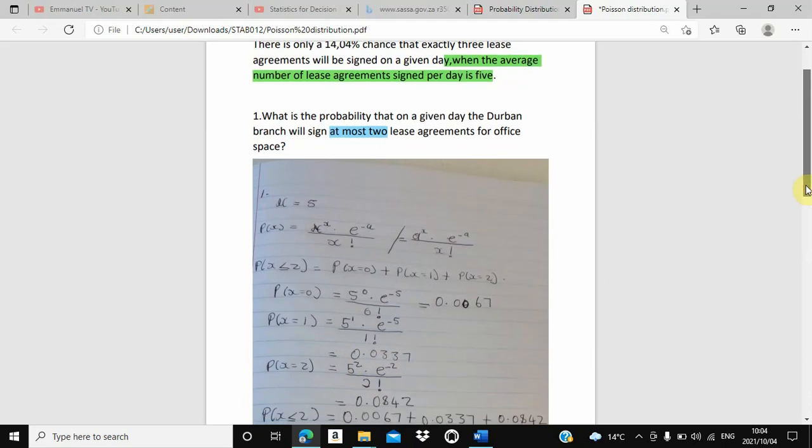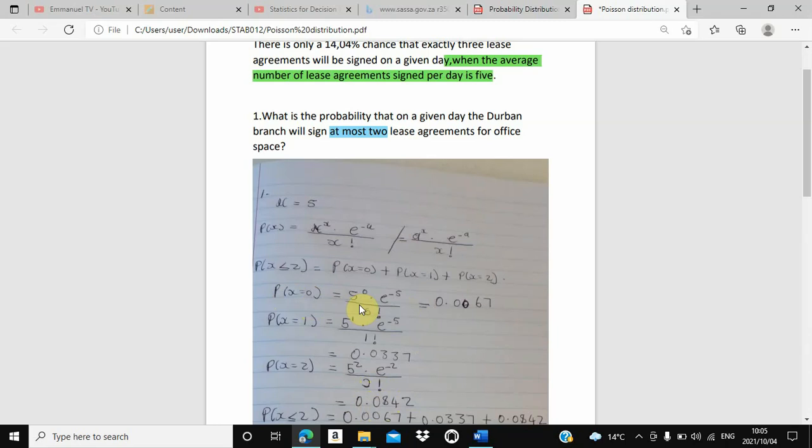Lastly, let's scroll it down. From there, lastly, what is the probability that x will be equal to 2? Where there is x, you substitute by 2 in that formula. That's why we said 5 exponent 2 times e to the exponent minus 5, divided by 2 factorial, was equal to 0.0842.